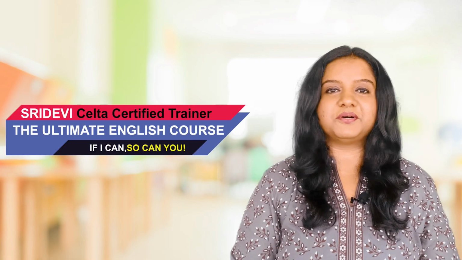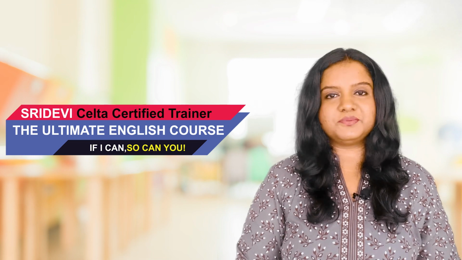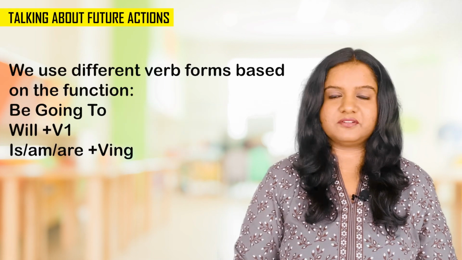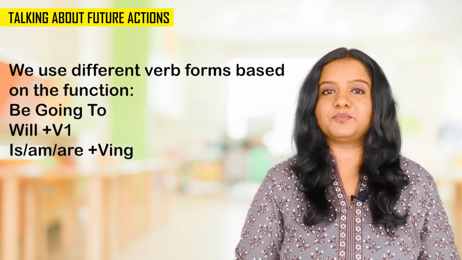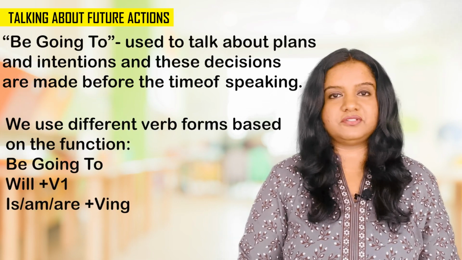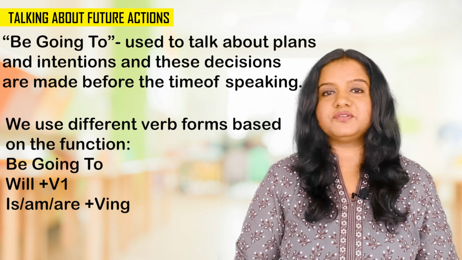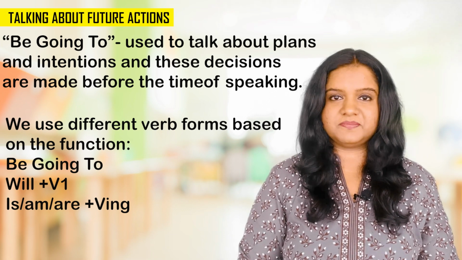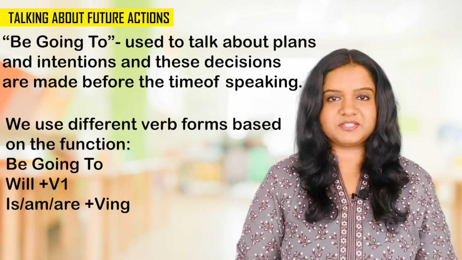Today we'll look at how to talk about actions in the future. And to do this, we can use different verb forms like will, going to, or the present continuous, based on what you want to convey. It depends on whether you want to talk about a plan or a prediction, or you want to make an offer or a promise. So you can choose the verb form based on the function. And we'll look at each one of these verb forms today.